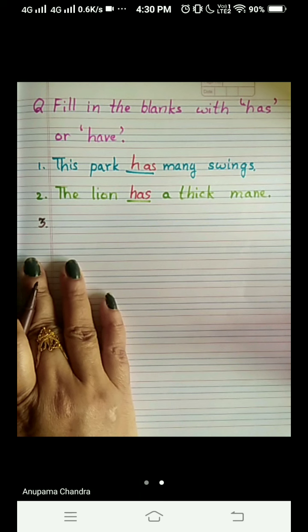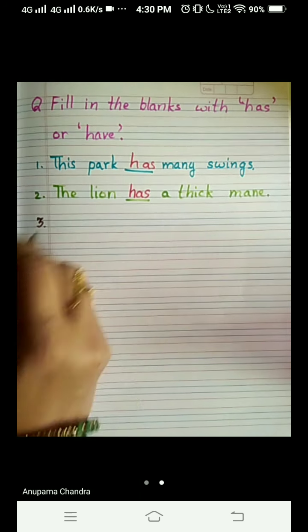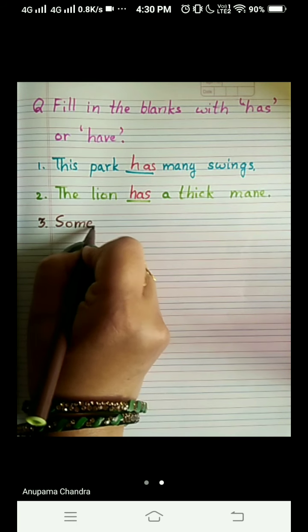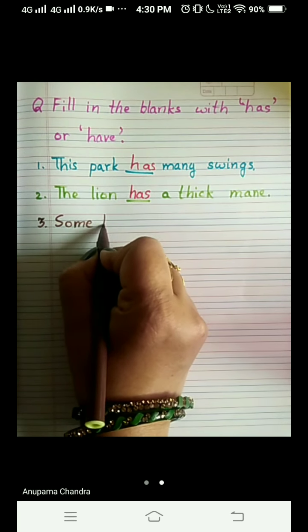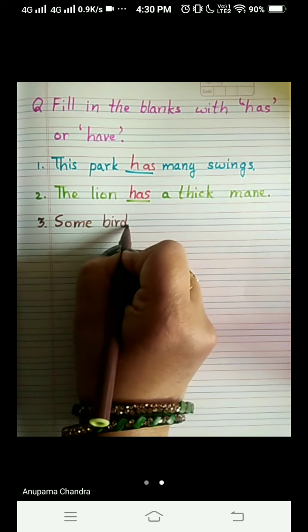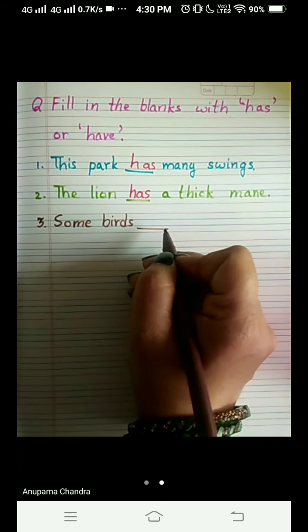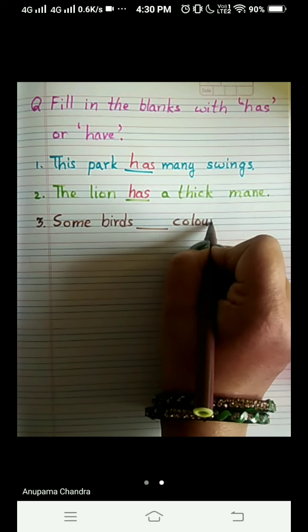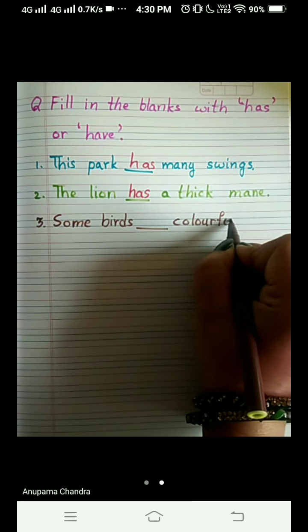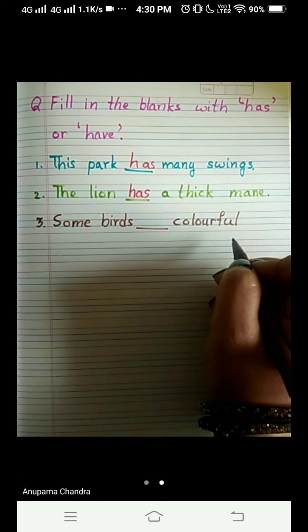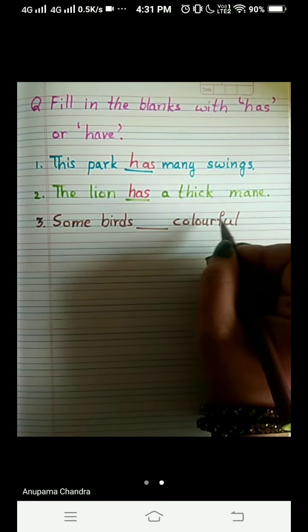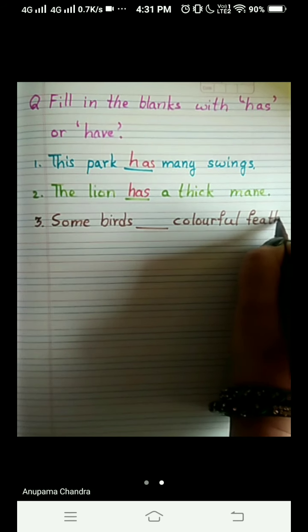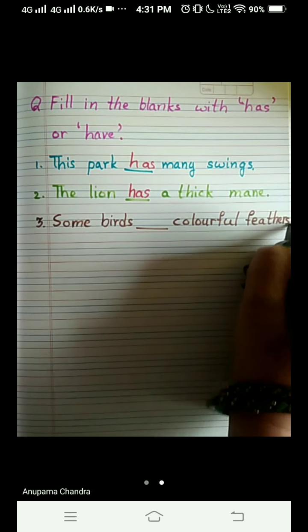And the third sentence is: Some birds dash colorful feathers.